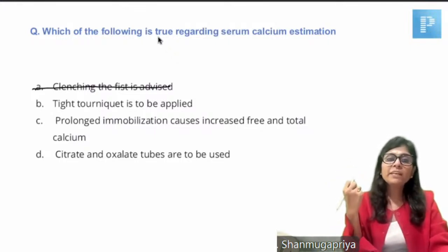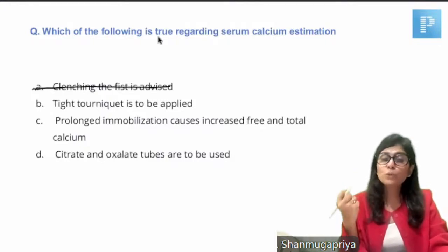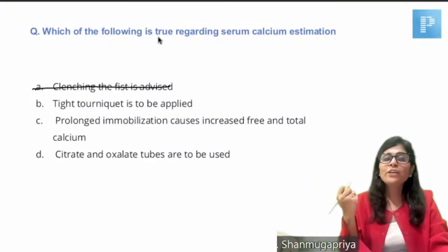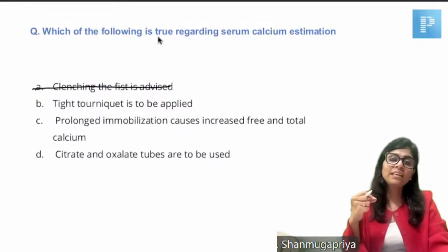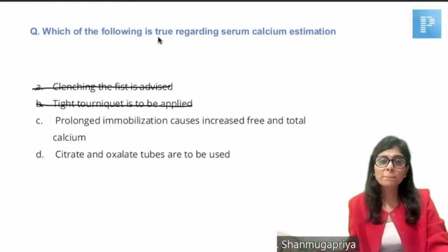And acidic pH will cause false elevation of serum calcium. Similarly, tourniquet application for more than 60 seconds will cause false elevation of both total calcium and ionized calcium. So both these have to be avoided.